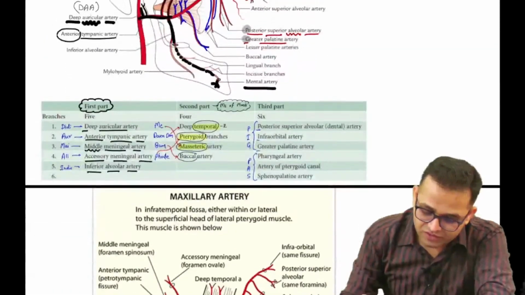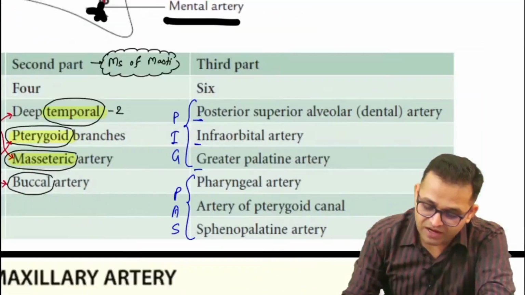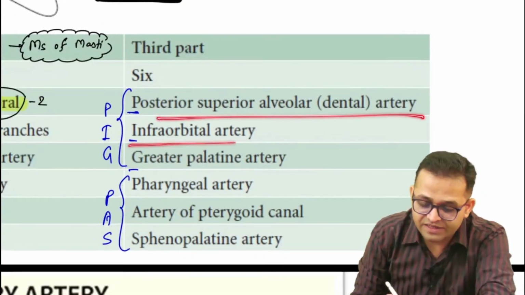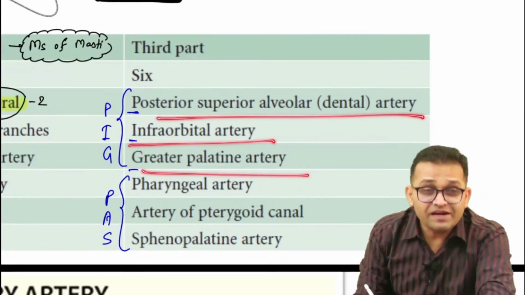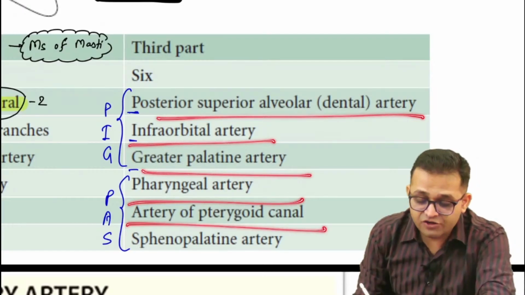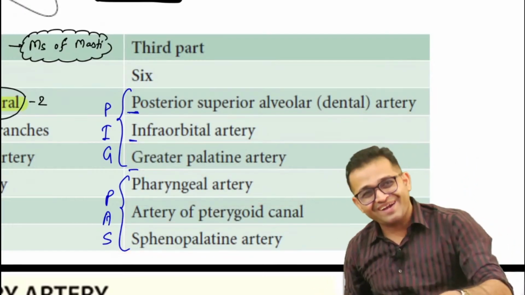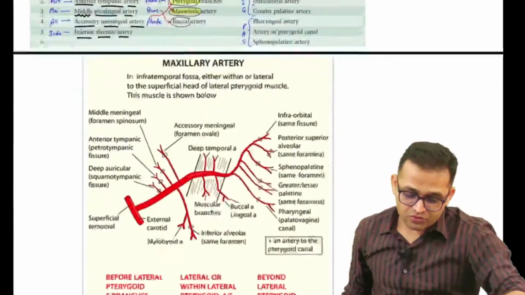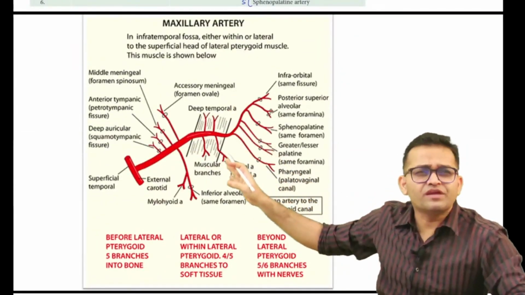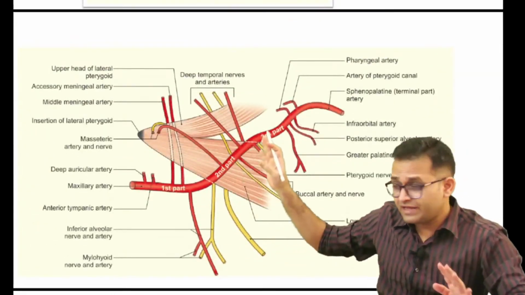So what I want to tell you, sir, these are our PIG PAS. Posterior superior alveolar artery, infraorbital artery, greater palatine artery, pharyngeal artery, artery of the pterygoid canal, and the sphenopalatine artery. Okay? Okay, sir. Now, can you see these are other helpful images for all of you? Okay, you will get them in our app.